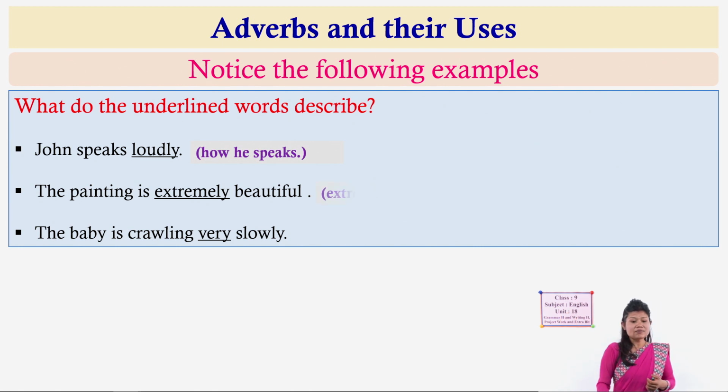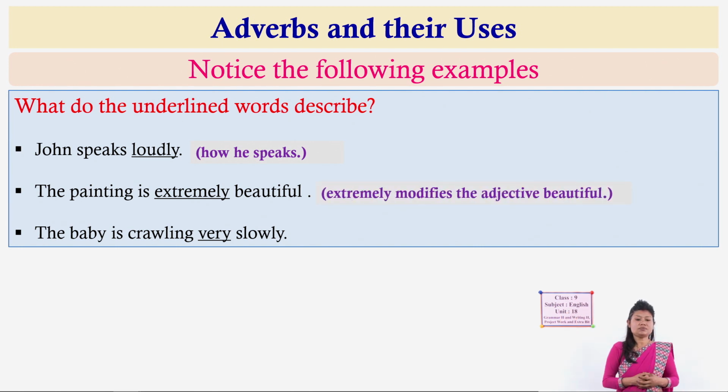Similarly, in the next example, the painting is extremely beautiful. Here beautiful is an adjective. Suppose extremely is not there, and the remaining part is the painting is beautiful, it is also complete in itself. But when we add extremely, what meaning does it add here? It modifies beautiful. How much beautiful?